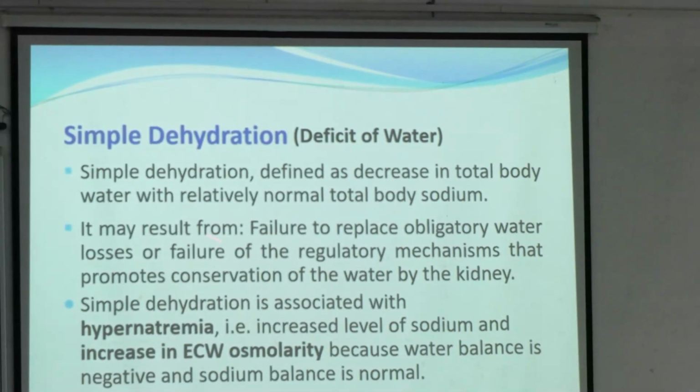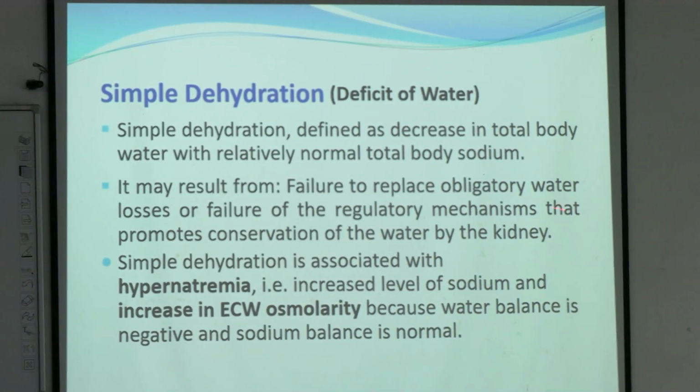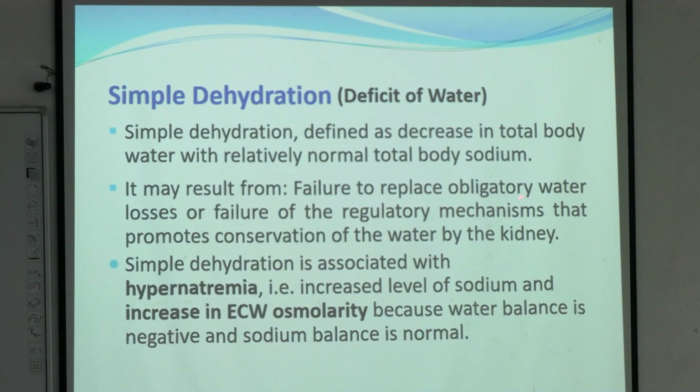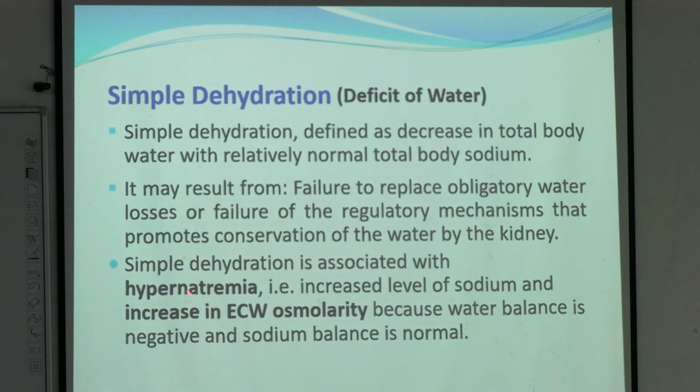Where the electrolytes are not lost but total body water is decreased. It may result from failure to replace obligatory water losses or failure of the regulatory mechanisms that promote conservation of the water by kidneys. And it is associated with hypernatremia, jeta ami bolchilam. Simple dehydration, it is associated with hypernatremia because the sodium level increases in extracellular water osmolarity because water balance is negative and sodium balance is normal.